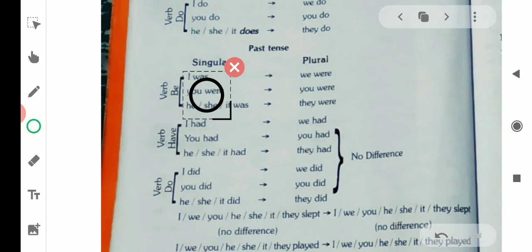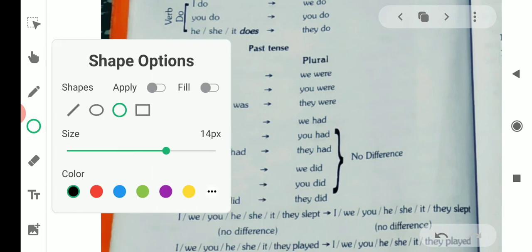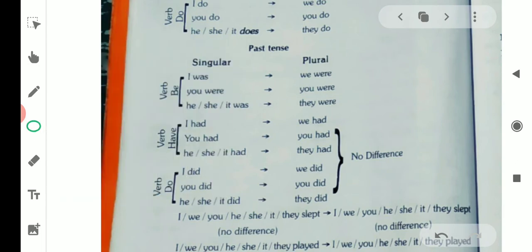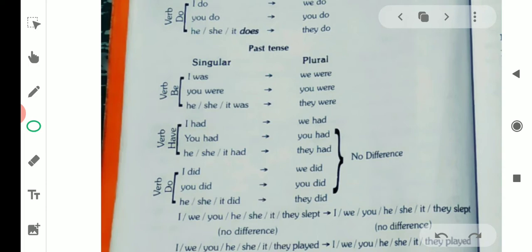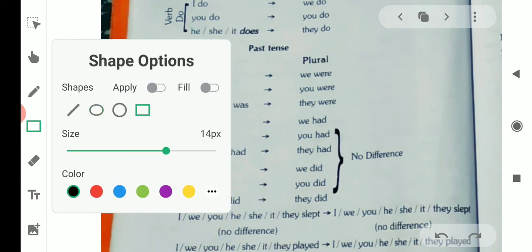You have seen that with the pronoun you, we are using the same helping verb in singular and plural form. Next, he, she, it was, and plural form they were. This is the past tense of are.